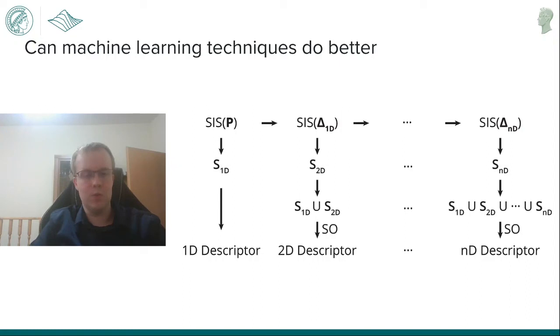You can store those in S2D, and when you take the union between S1D and S2D, you can then apply a sparsifying operator in order to get the best two-dimensional descriptor. This algorithm can then be repeated until you reach some cutoff value in order to get the best N-dimensional model.